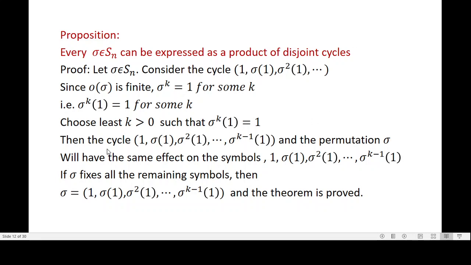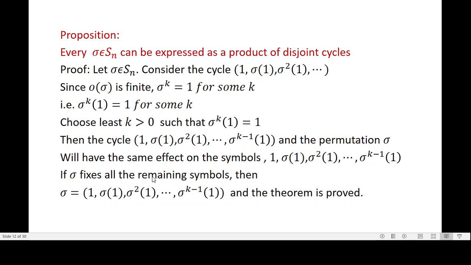Now then the cycle 1, sigma of 1, sigma squared of 1, etc., sigma to the power k minus 1 of 1, and the permutation sigma will have the same effect on the symbols 1, sigma of 1, sigma squared of 1, etc., sigma to the power k minus 1 of 1.